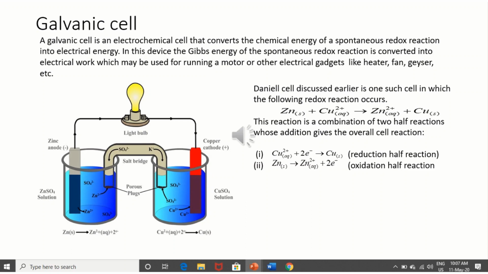It means both ions must have the same speed. They must not react with the cell reaction. And when this connection is applied, after a few seconds, the light bulb will glow, showing generation of electricity.